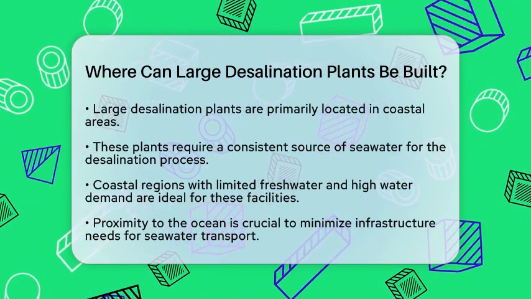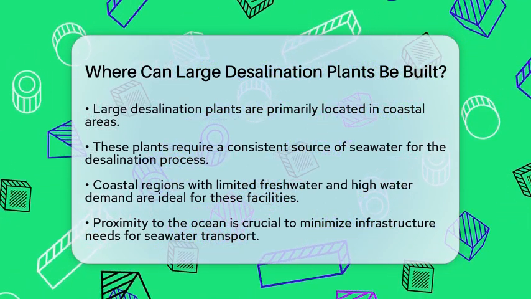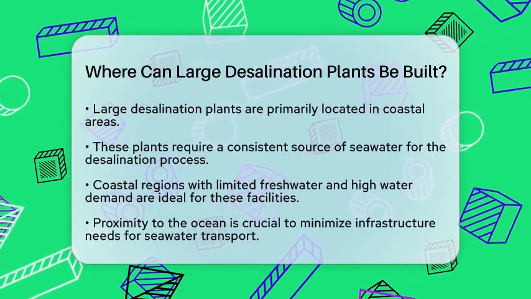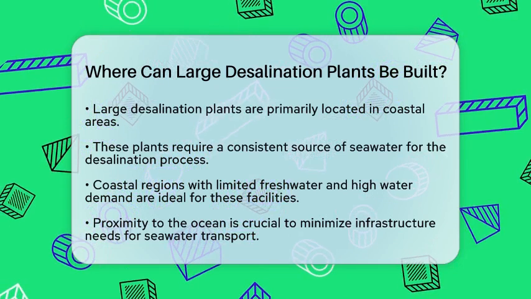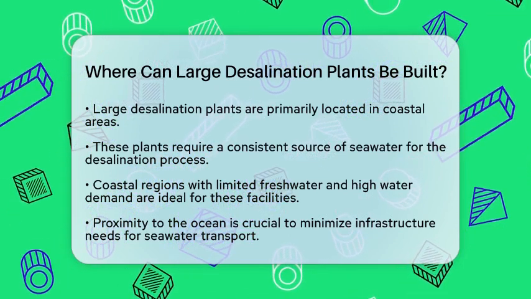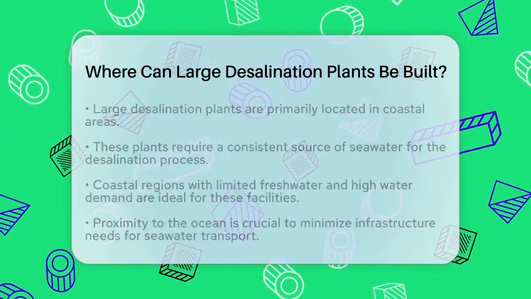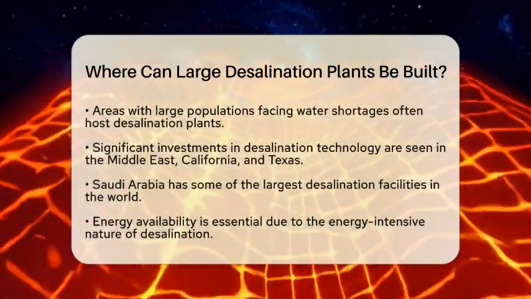One major factor in choosing a site is proximity to the ocean. Desalination methods, like reverse osmosis and multi-stage flash evaporation, require seawater intake. Being close to the coast reduces the need for extensive infrastructure to transport the seawater.